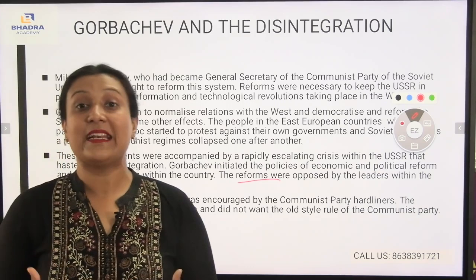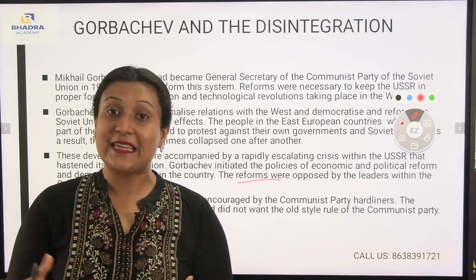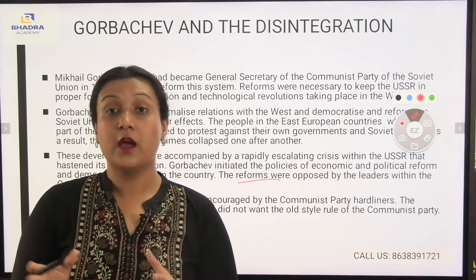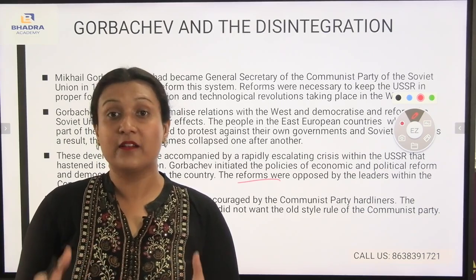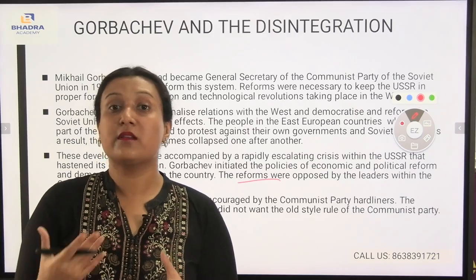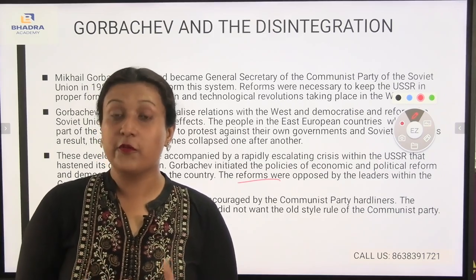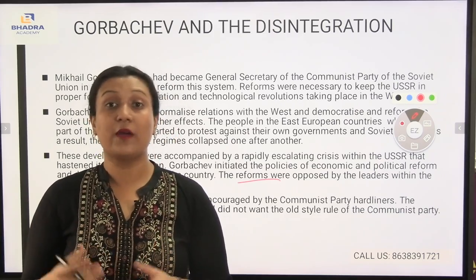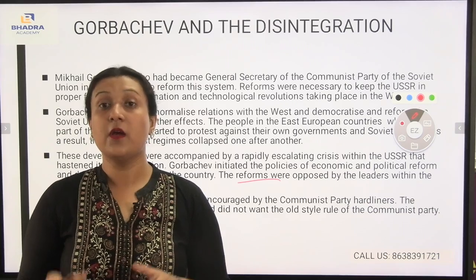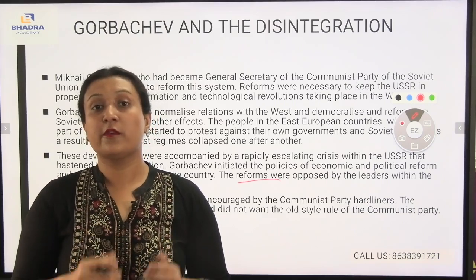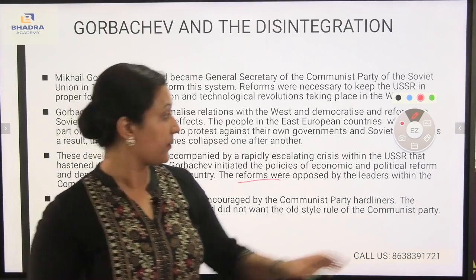Now, it is 1991. A coup started in the year 1991. As a result, the people were thinking that the old style of Communist Party is not mandatory in their own country. They wanted something new. As they had tasted the freedom, they wanted something new, and they didn't want the old style form of government. The old Communist Party must be removed from their government itself.